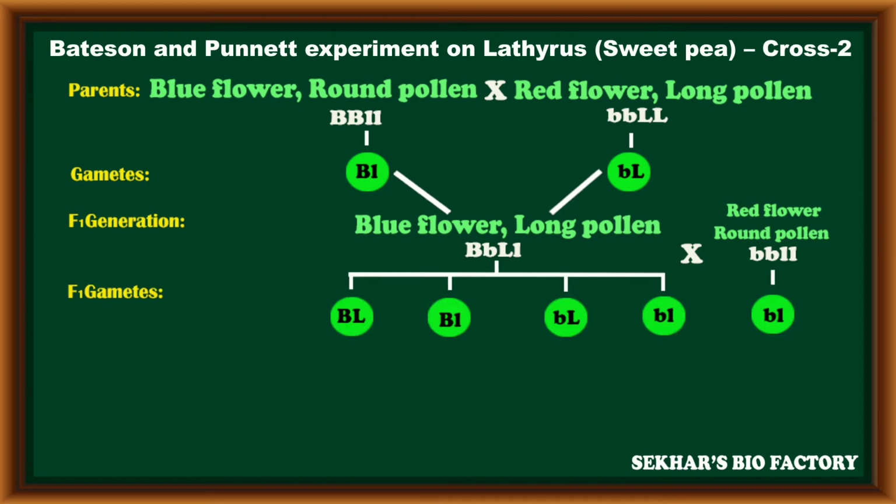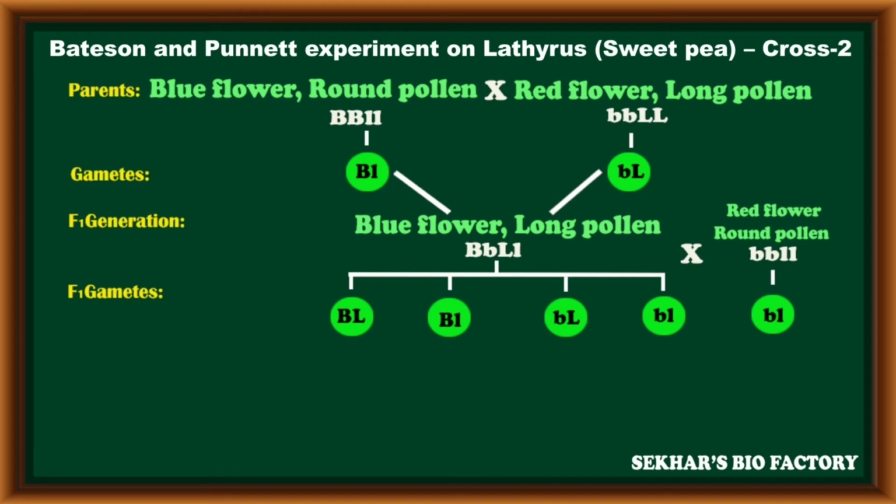At this time, the F1 hybrid can produce four types of gametes because of its heterozygous condition. In this, 25% of gametes are with capital B, capital L, 25% of gametes are with capital B, small l, 25% of gametes are with small b, capital L, and the remaining 25% of gametes are with small b, small l alleles. But the recessive parent, because of the homozygous recessive condition, can produce only one type of gametes. All gametes are with small b, small l alleles.